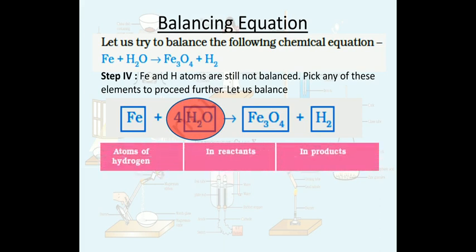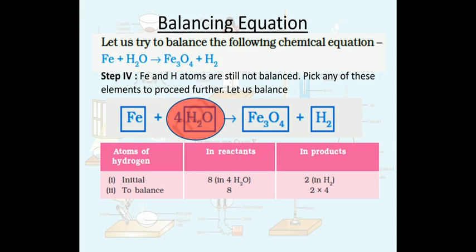So atoms of hydrogen, initial 8 and final, and to balance 8. So in this slide we are balancing not iron, we are balancing hydrogen.